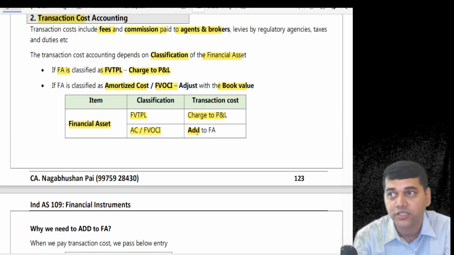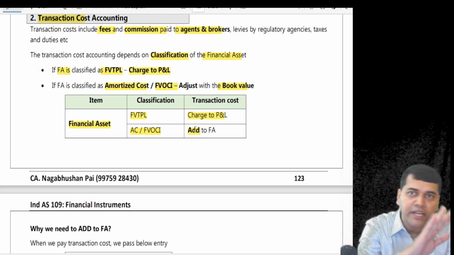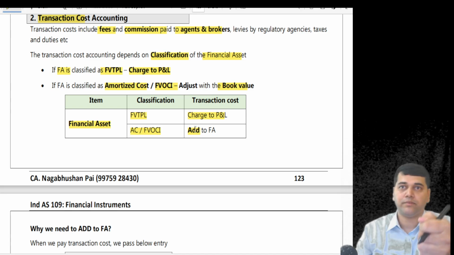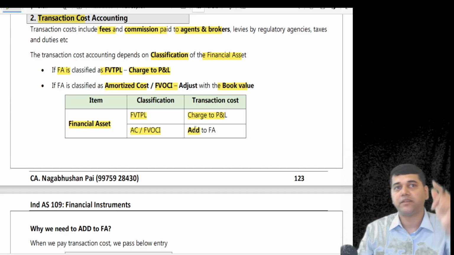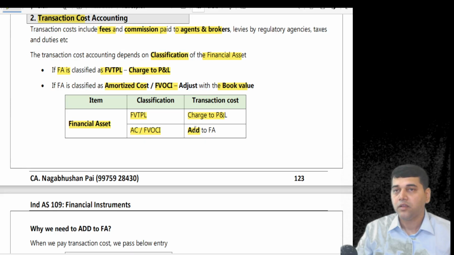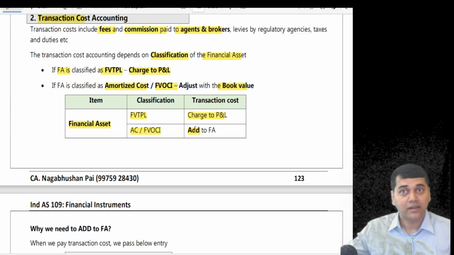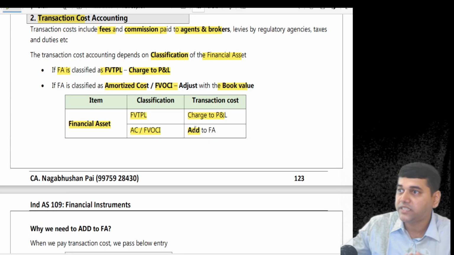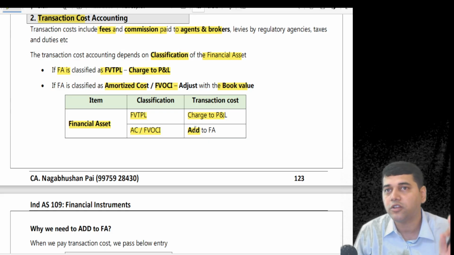Have you understood this logic? Why am I adding it? Simple, students. See, in the exam you may get confused. Should I add it or deduct it? Think journal entry. I told you, no? Confusion means lamp. Transaction cost comes to me. What accounting entry do I pass? Transaction cost to bank. What is this? Financial asset. Asset is a debit balance. Transaction cost is already a debit balance. So I have to close that. You credit it. So what should I do? Add to the financial asset. Understood the logic?